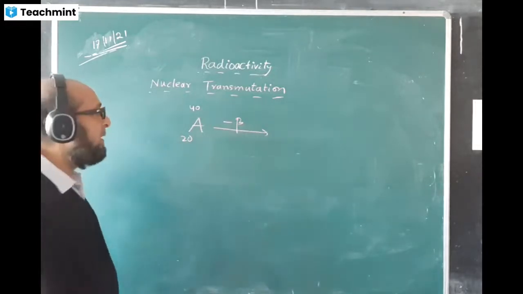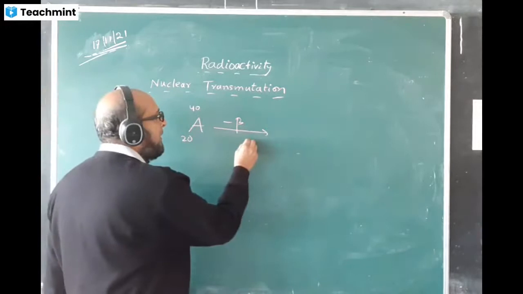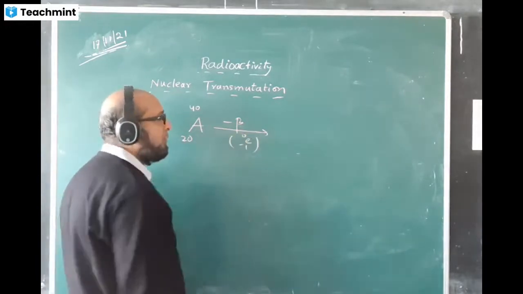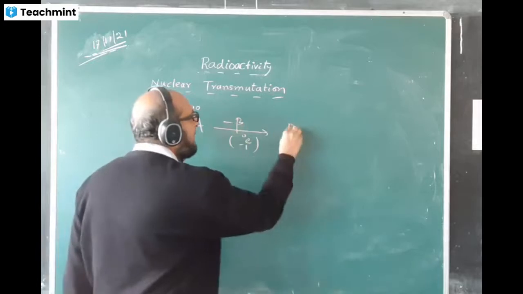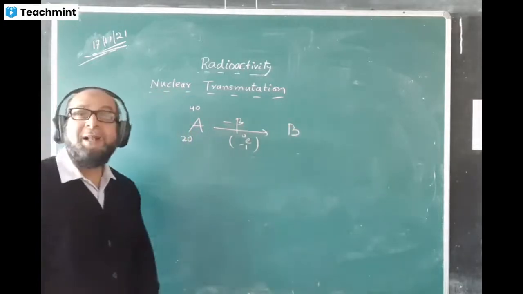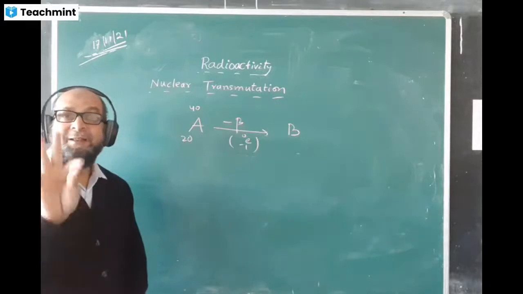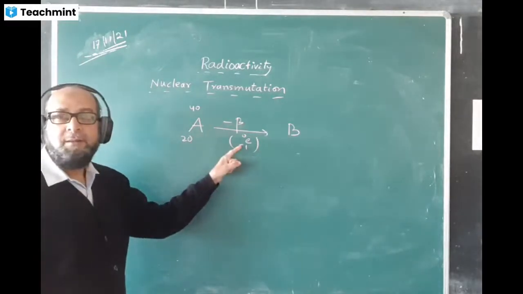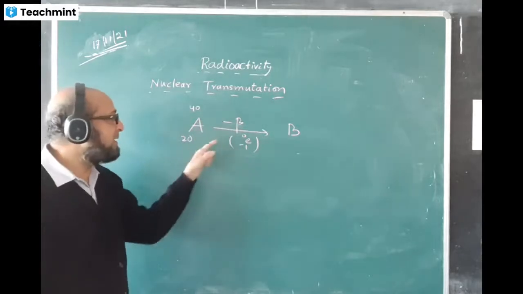Yes, sir. Electron will be written like this: -1 and 0. This is the meaning of electron. A nucleus will change into B nucleus. It should not be 19. Let's see, because minus and minus multiply. What is the answer coming? This is emitted, so a minus is happening from here.